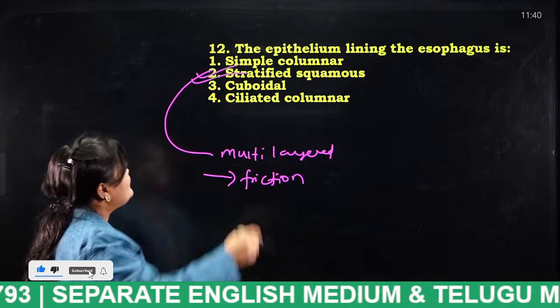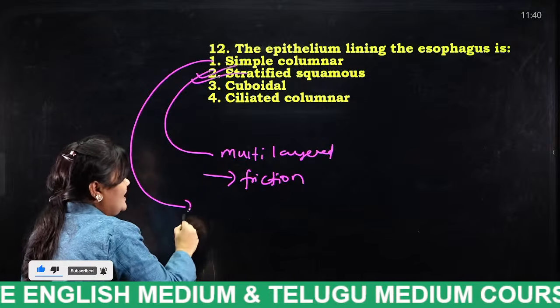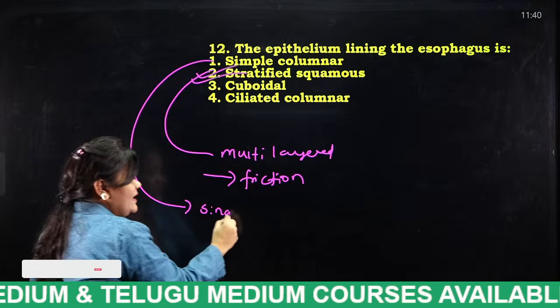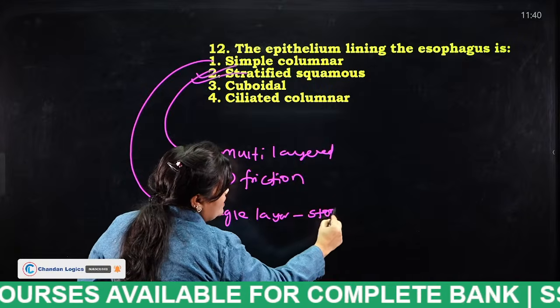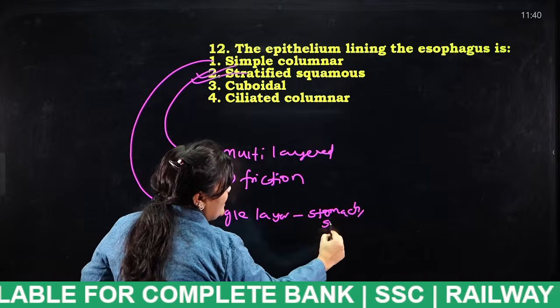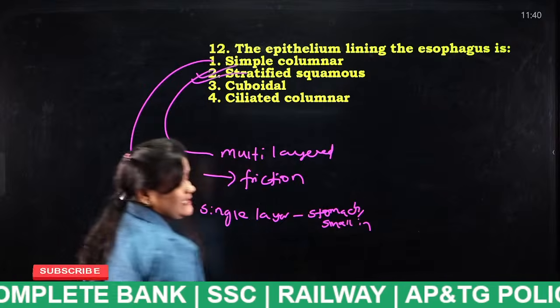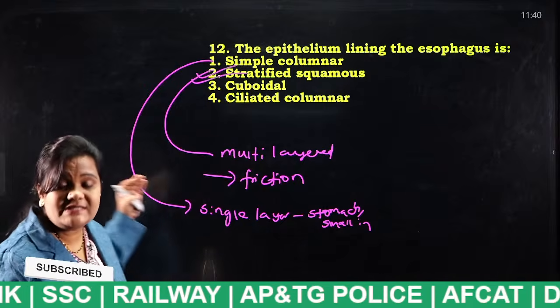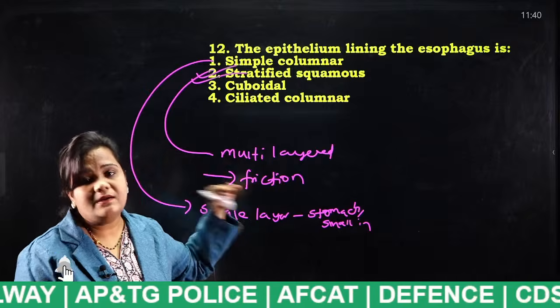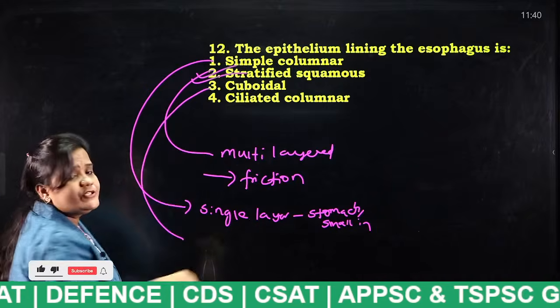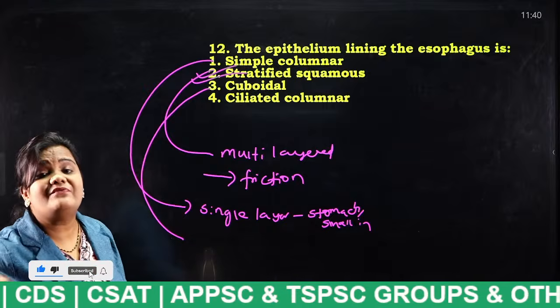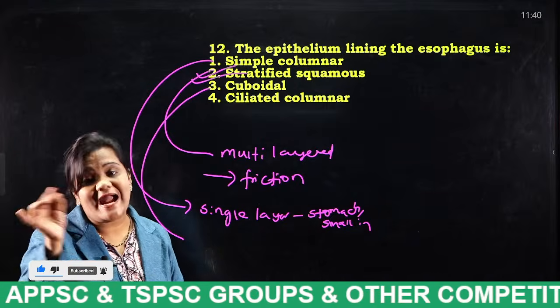Okay, simple columnar is nothing but a single-layered lining. This type of lining is present in the stomach and small intestine. So each and everything is important, students. Stomach and small intestine, these organs consist of simple columnar epithelium lining. And next comes cuboidal. This cuboidal lining is used for secretion and filtration.